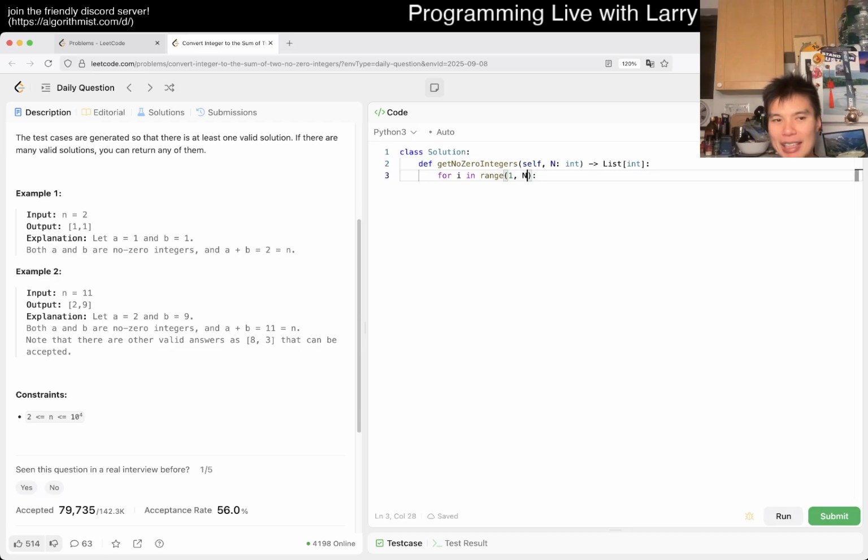I mean, this goes to n, but in theory we shouldn't go to like half of it, right? Because let's just say this is a, right? And then b is equal to n minus a, right? And then if 0 is not in the string of a and 0 is not in the string of b, then we can return a, b, and that's it. And we always have an answer.